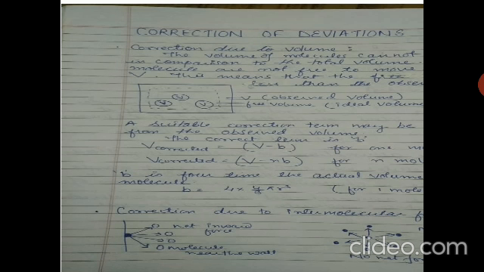And B is 4 times the actual volume of the molecules. So the value of B becomes 4 into 4 by 3 pi r cube for 1 molecule, and if it is a number of moles, then it will be multiplied by the Avogadro number. Now, the correction due to intermolecular forces.